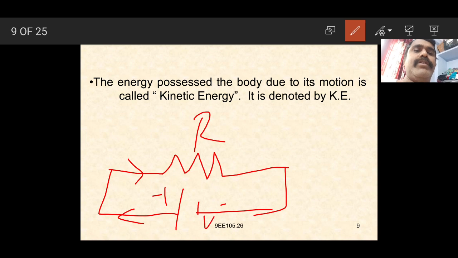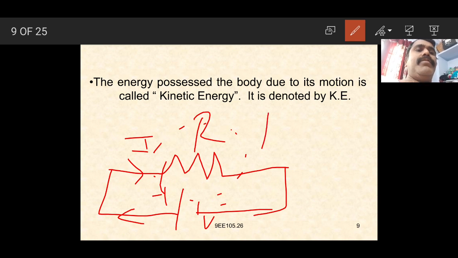By applying the voltage, current flows in the resistor, and some heat is produced across this coil. So it is the energy.